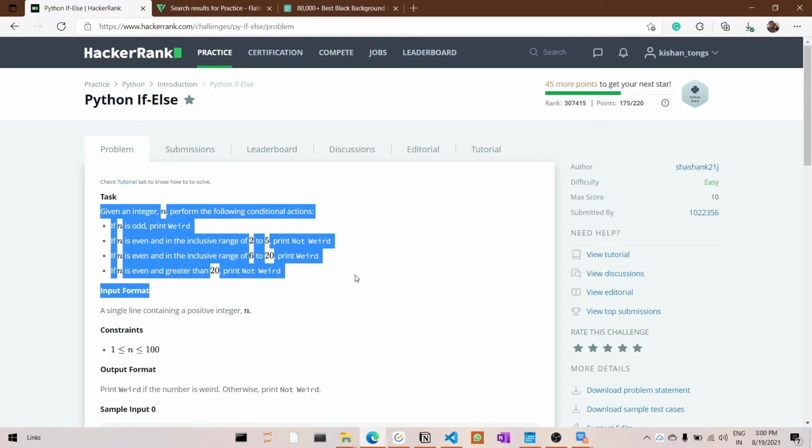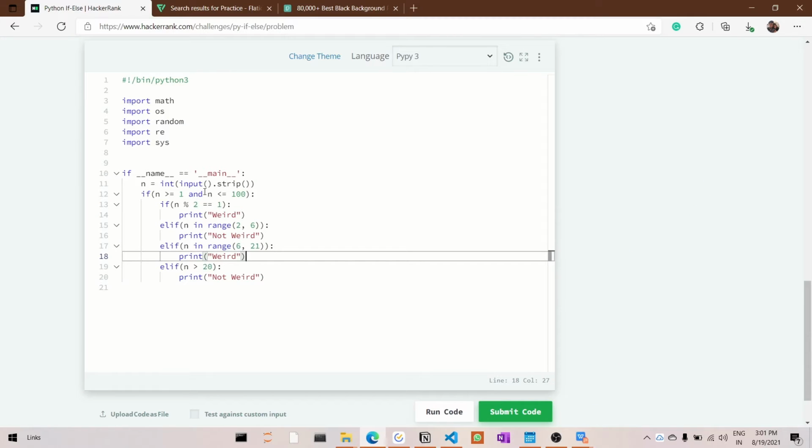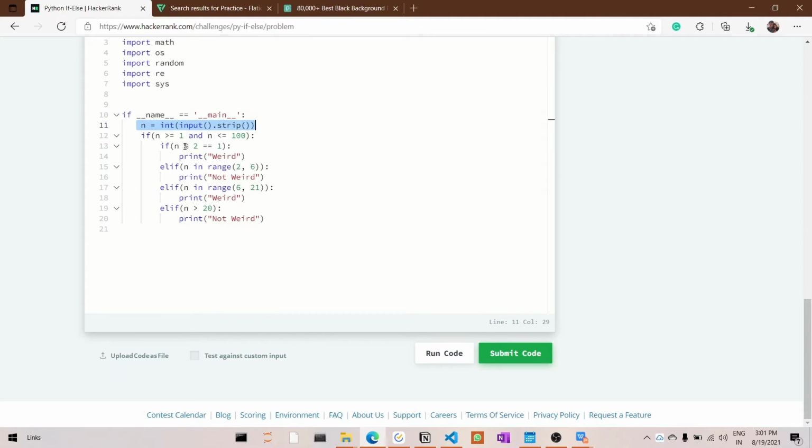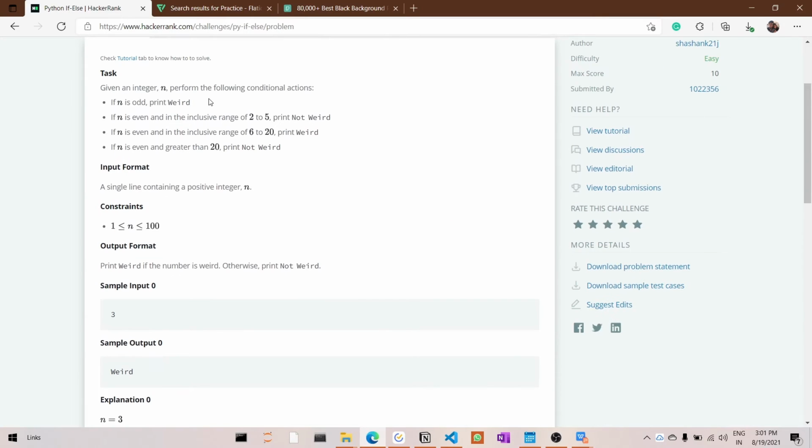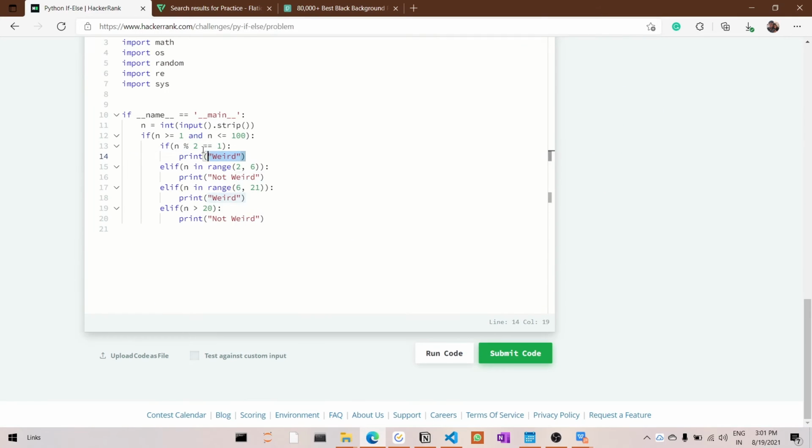Please read carefully. The solution will look like this: first we are taking input from the user, and then we are checking whether the input is greater than or equal to 1 and less than or equal to 100. That is a constraint given in the problem statement. Then the first task is, if n is odd, then we need to print weird. So here is the solution.